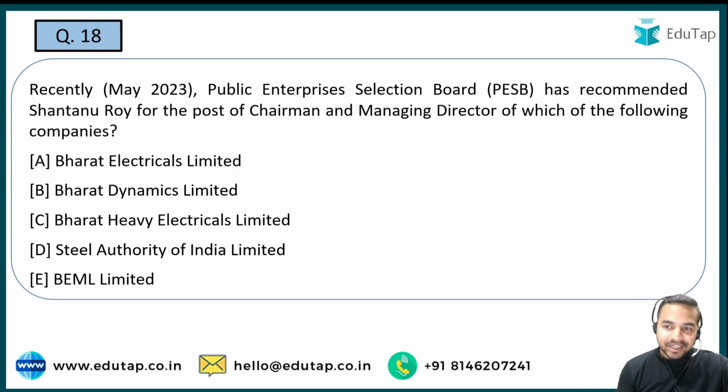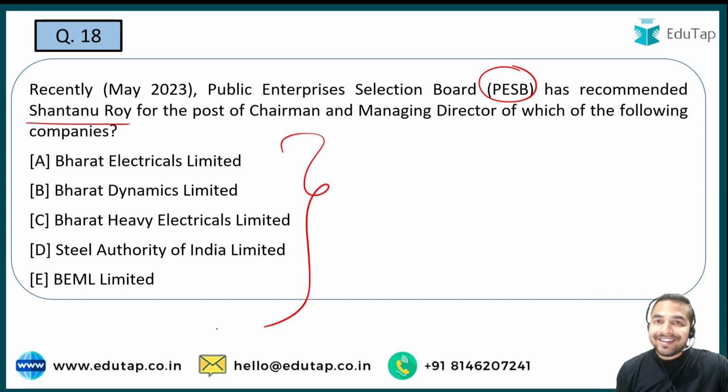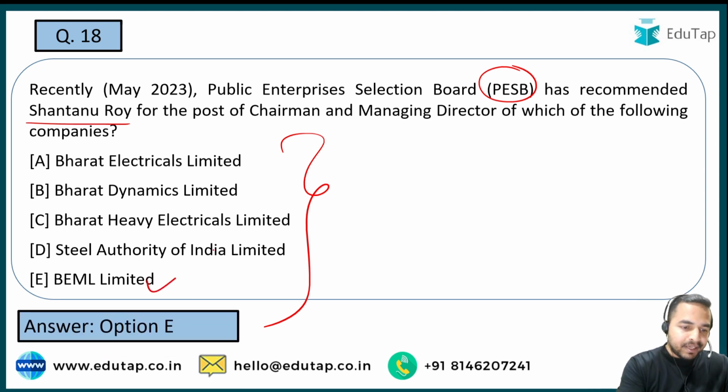Now the next question. So PESB, that is Public Enterprise Selection Board, has recommended Shantanu Roy for the post of CMD, and you are required to identify the name of the company of which he has recently been appointed CMD. The name of the person is Shantanu Roy. The company to which he has been appointed as the chairman and managing director, that is what you are required to tell me. So the name of that company is BEML Limited.